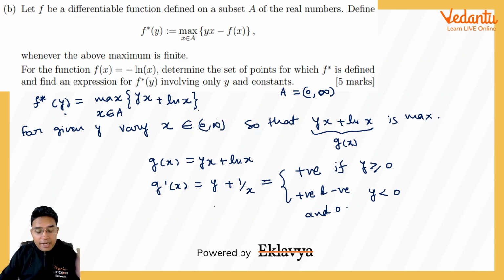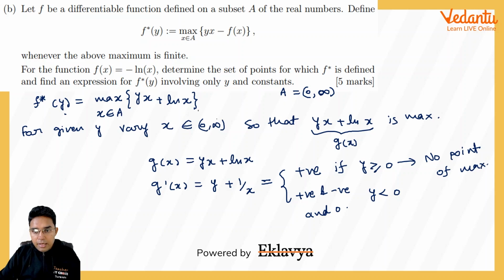If y is negative, then I think we can have all the values. So let me first talk about this. If g dash x is positive for this scenario, then there will be no point of maxima.